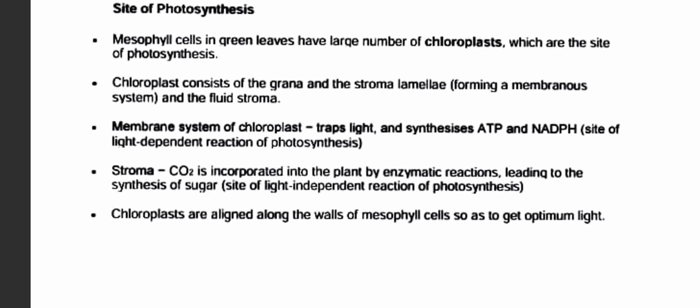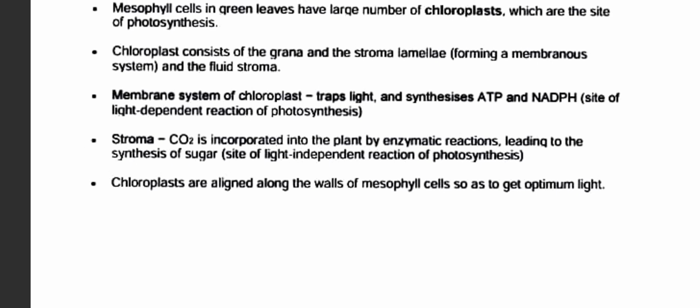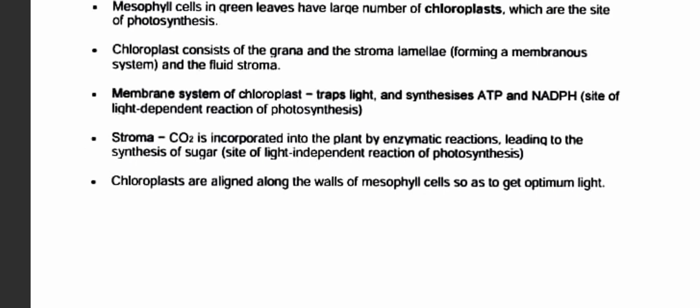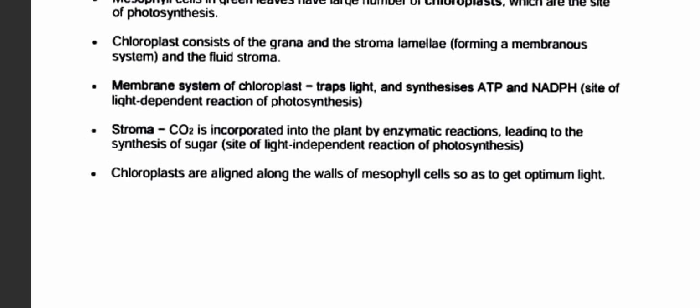In the stroma, CO2 is incorporated into the plant by enzymatic reactions leading to the synthesis of sugar.